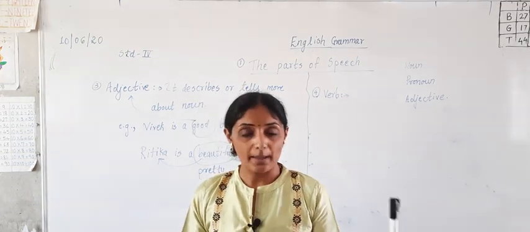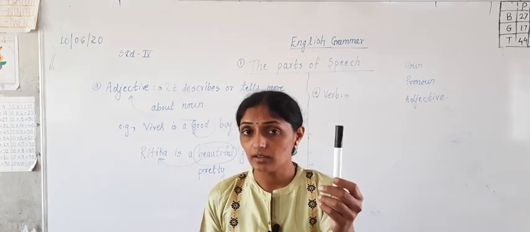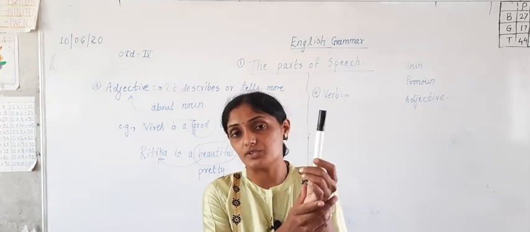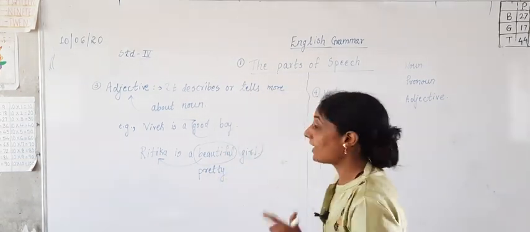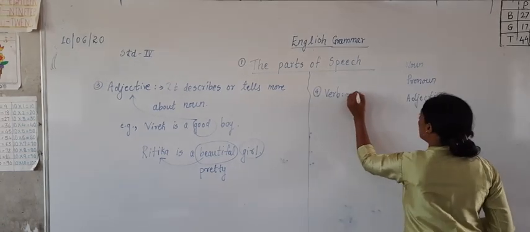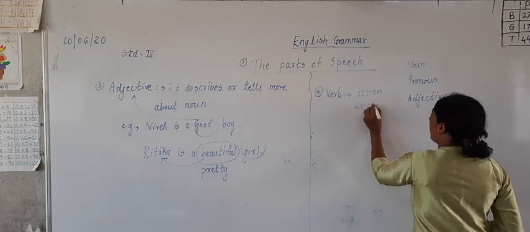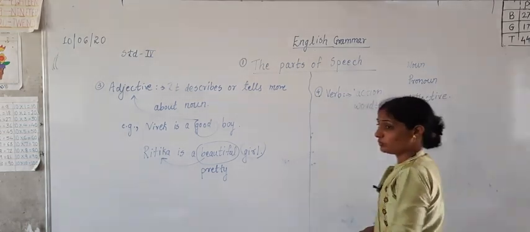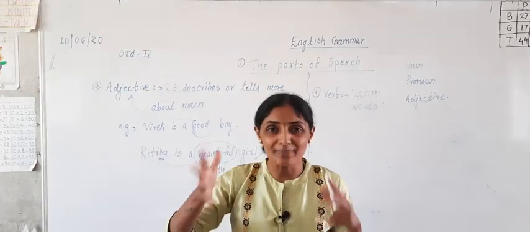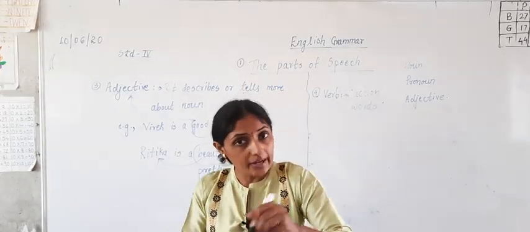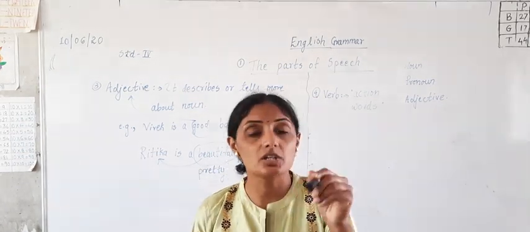If I say ma'am catches a pen in her hand, what is my action? Catch. So catching is what? Verb. And verbs are called action words. There are many action words. You know them: sit, run, jump, smile, cry, write, sing, read. These are all action words.